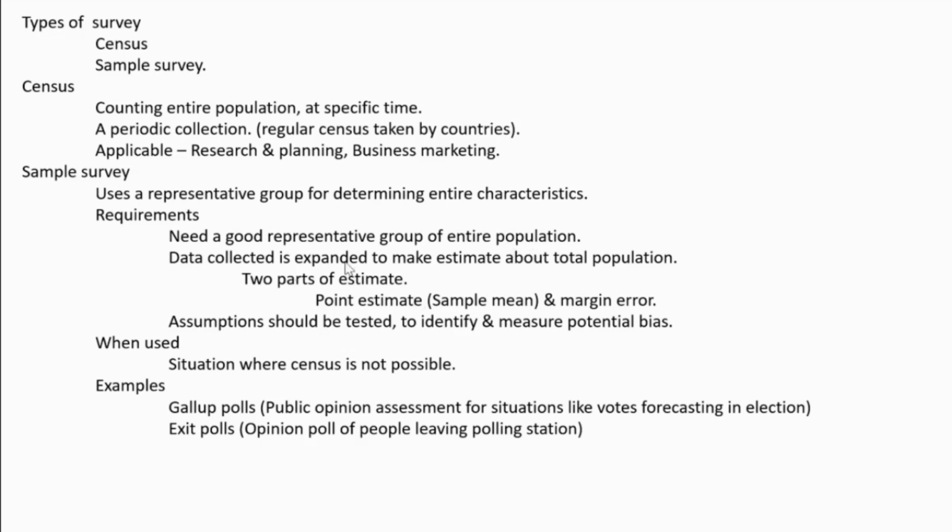Then we will get a set of data out of that small sample, a small sample unit. Then we need to expand that data. For example, out of one coconut tree, we get 20 coconuts this month.